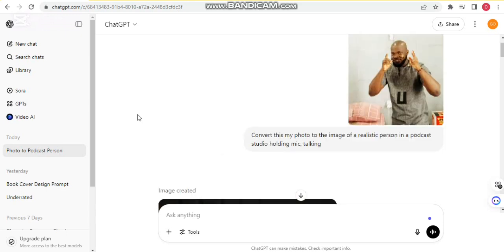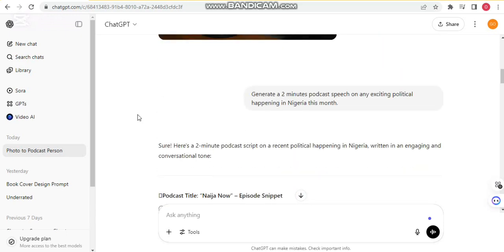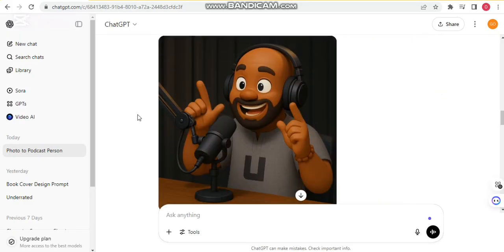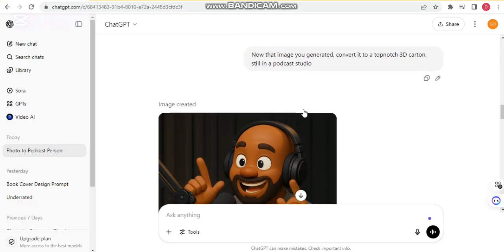ChatGPT generated that, but then I decided to go with a cartoon, so I changed the statement. I told ChatGPT: now that the image is generated, convert it to a top-notch 3D cartoon, still in a podcast studio. ChatGPT went ahead and recreated the image as a 3D cartoon. So this is what I want to go with.